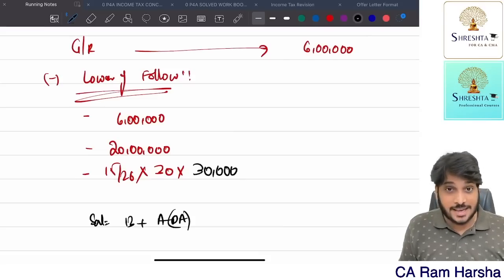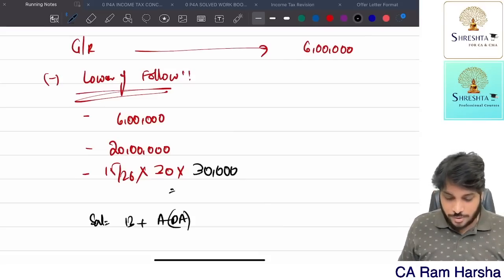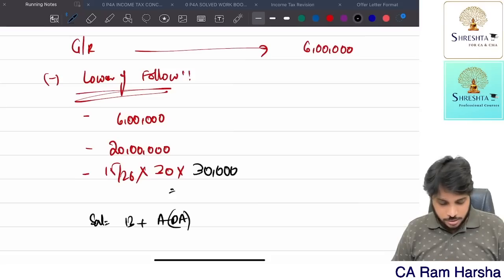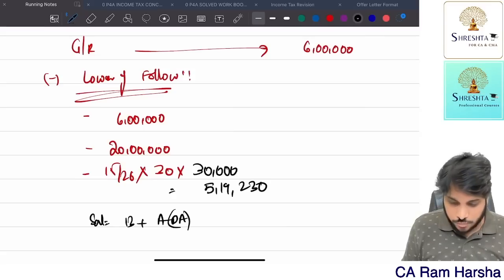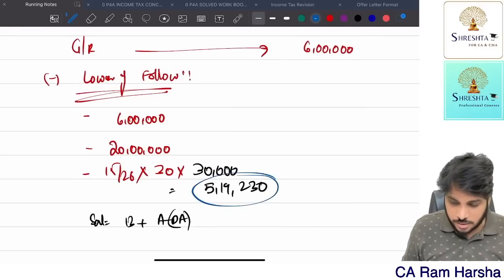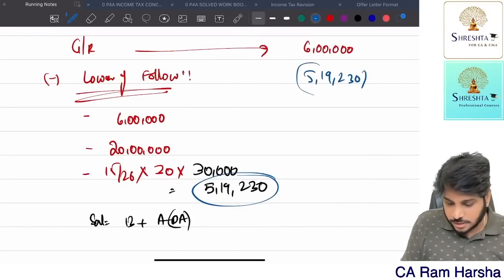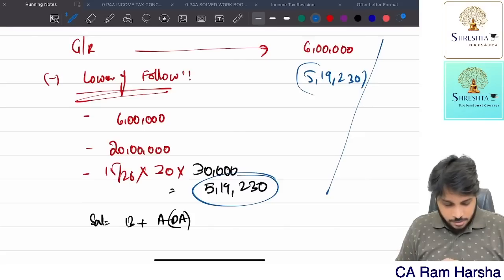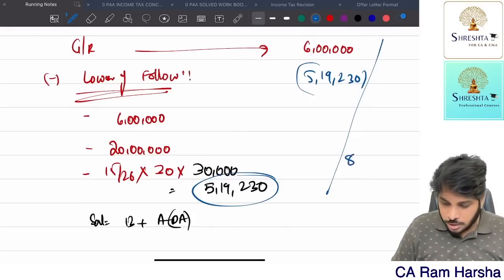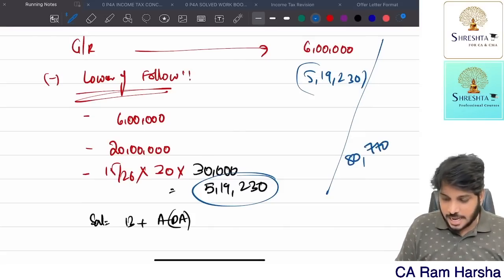Last drawn salary, when he is retiring, his salary is 30,000. So 30,000 into 30 into 15/26 is equal to 5,19,230. So whichever is lower, this one. So this is only exempted. 5,19,230 is exempted. So what is the taxable salary? 6 lakh minus 5,19,230 is equal to 80,770 is taxable salary.